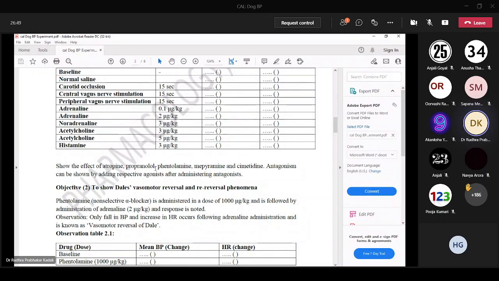Histamine response after giving mepyramine and cimetidine. So antagonism can be shown by adding respective agonists after administering antagonists. So here what you should remember is to study the response of antagonists. First we are instilling the antagonist. After that we will